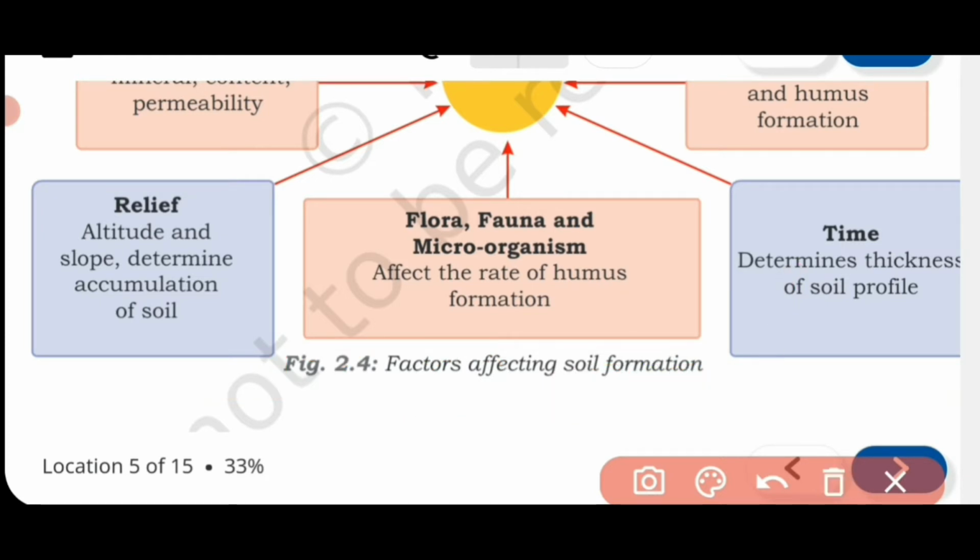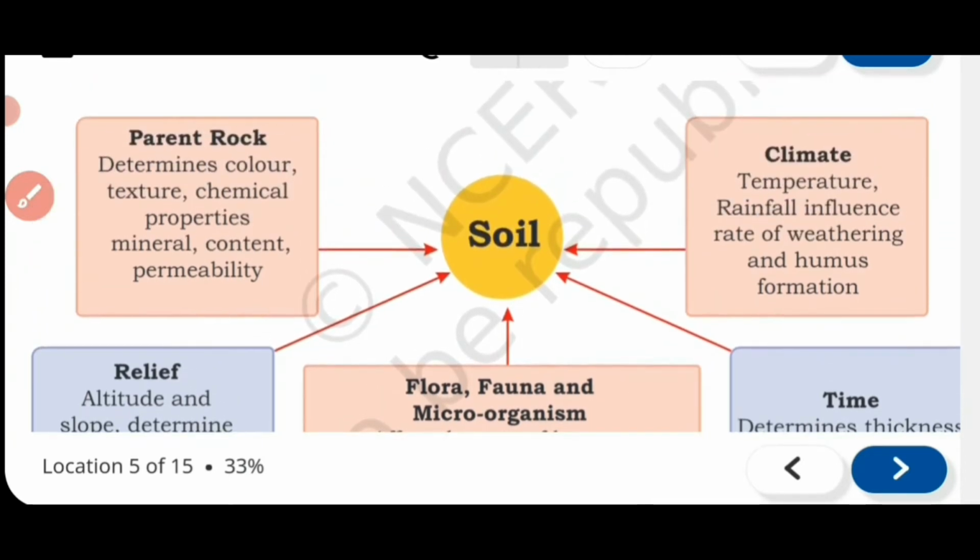Then moving to the next point, it is given here, look at climate. Under climate you will get temperature, rainfall, influence rate of weathering and humus formation. Now, climate is also very much responsible for the soil formation, and climate will include two factors. Factor number 1 is given temperature, factor number 2 is given rainfall.